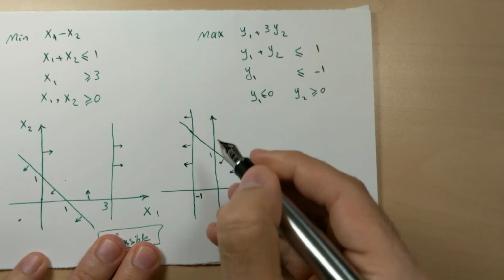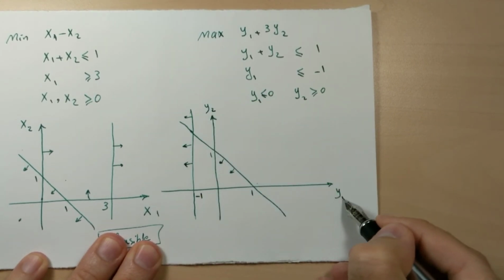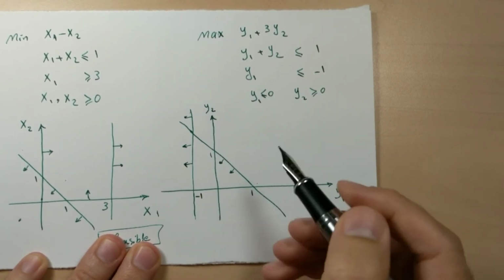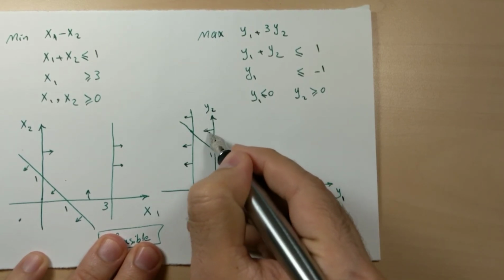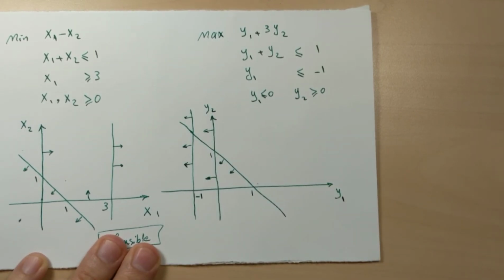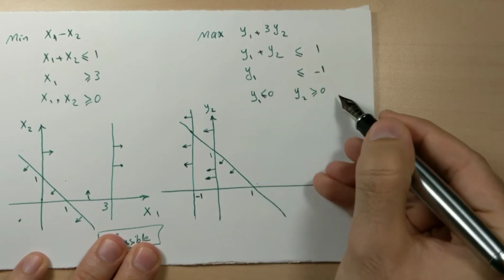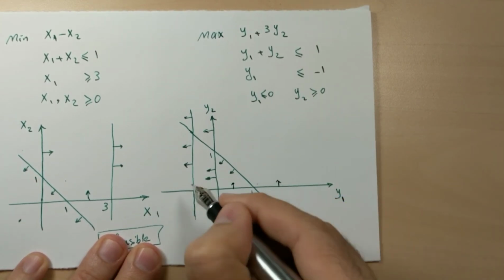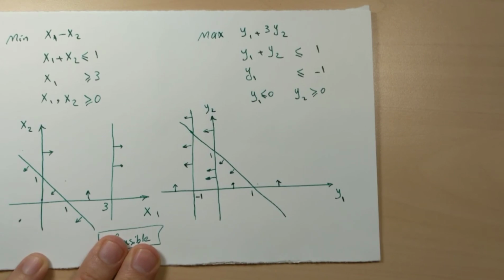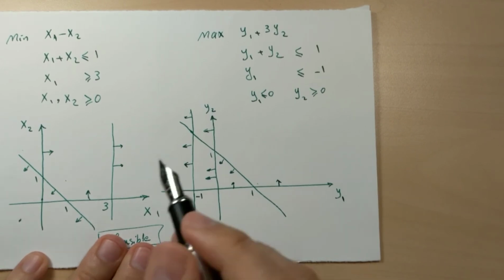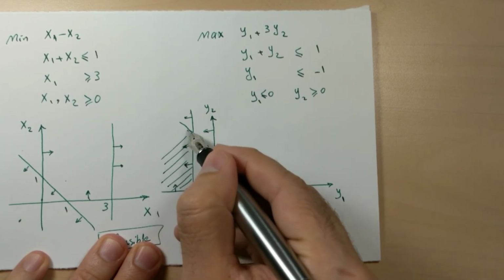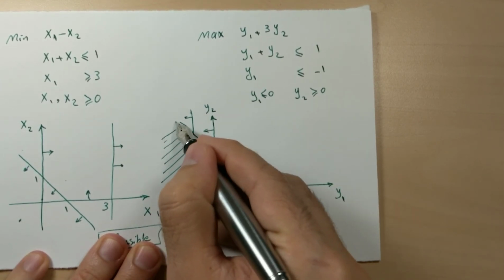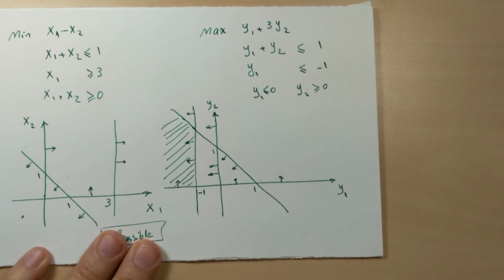This is the second constraint. This is y2, this is y1. y1 is less than or equal to 0. y2 is greater than or equal to 0. Where is the common feasible region here? This is our feasible region.